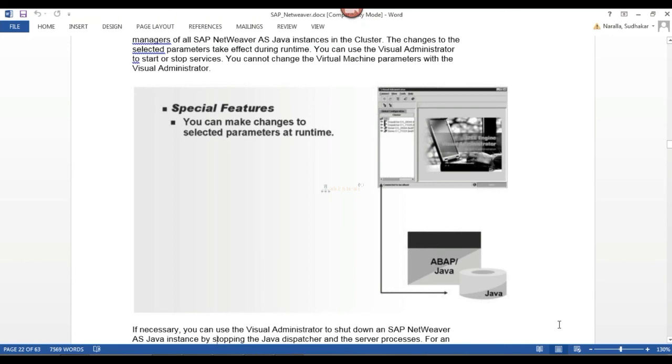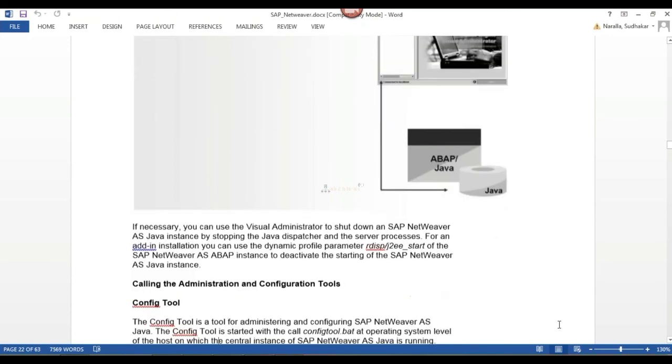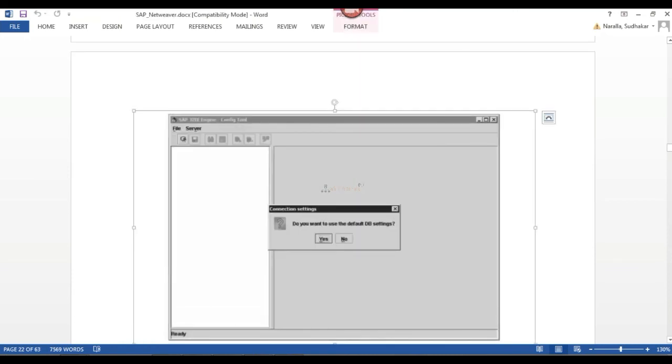The remaining part we will discuss tomorrow. Practically we will see how to open config tool, the NWA tool, and the Visual Administrator tool. Tomorrow we also have patch upgrade practicals, S note upgrade, and all those things.